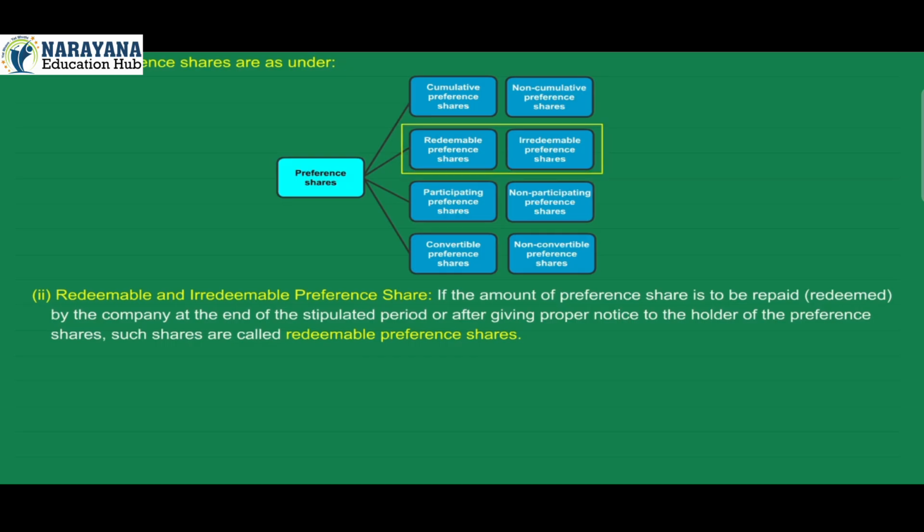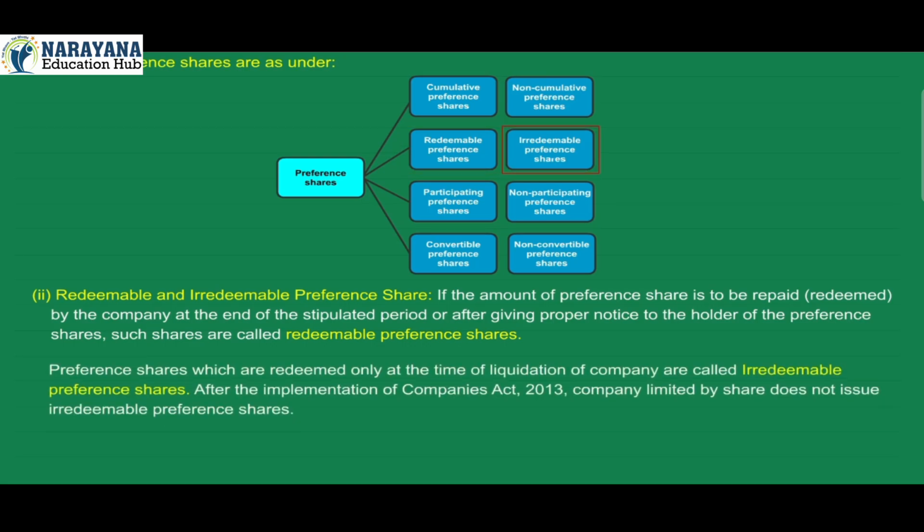2. Redeemable and irredeemable preference shares. If the amount of preference share is to be repaid, that is redeemed, by the company at the end of the stipulated period or after giving proper notice to the holder of the preference shares, such shares are called redeemable preference shares. Preference shares which are redeemed only at the time of liquidation of company are called irredeemable preference shares. After the implementation of Companies Act 2013, a company limited by shares does not issue irredeemable preference shares.